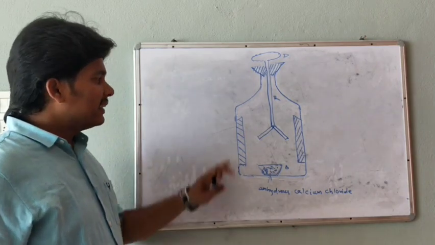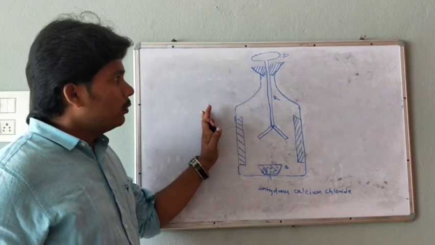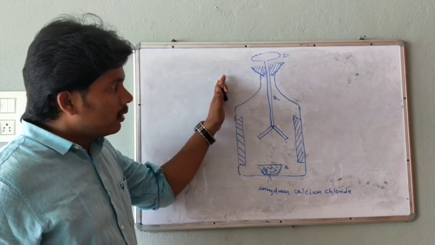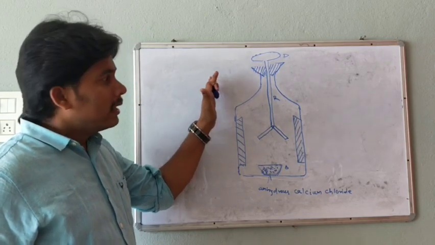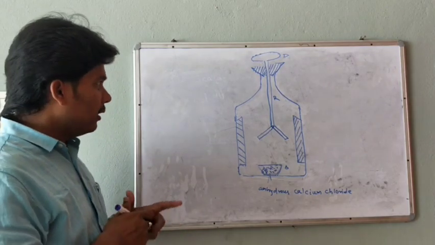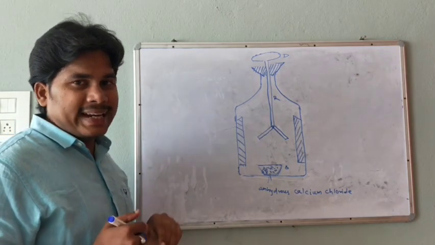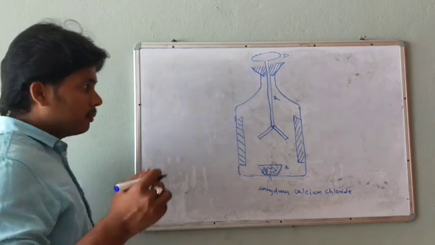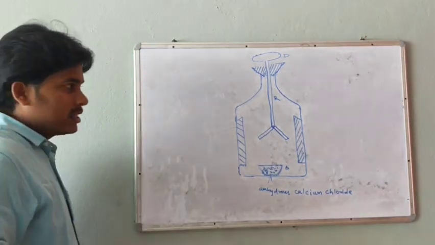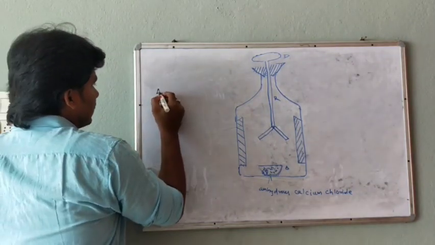Now, this gold leaf electroscope helps to detect the presence of the charge. In addition to this, it will help to determine the nature of the charge. First of all, we will simply go through the additive nature of the charge, or from the nature of the charge we will discuss the additive nature of the charge. We know the additive nature of the charge. What is the additive nature of the charge?